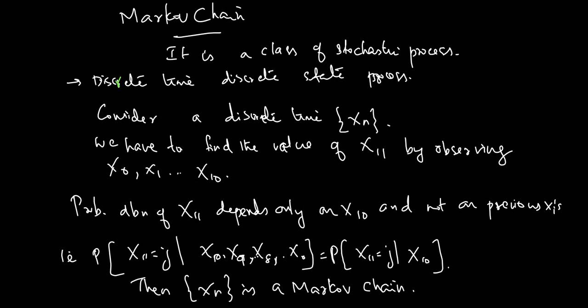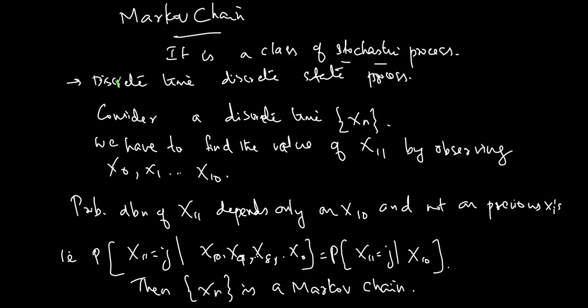Next is Markov chain. Markov chain is also very important in this topic. Markov chain is a class of stochastic process. The discrete time, discrete state process. Consider a discrete time process xn. Here we have to find the value of x11, the 11th observation, by observing the previous x0, x1, etc.